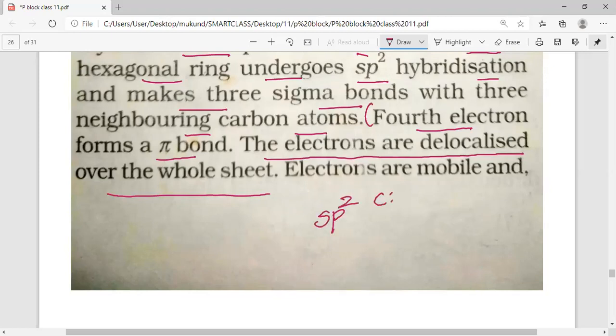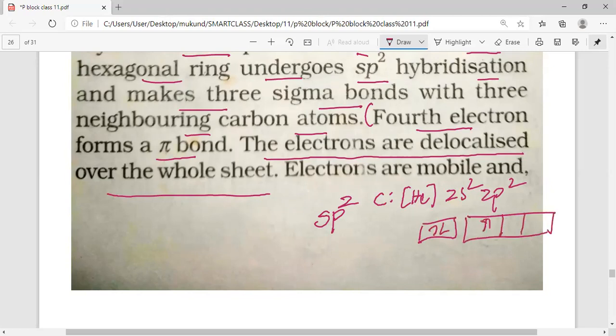If you look into the carbon, we have the electronic configuration helium 2s2 2p2. So it is in this form, this is 2s2, and then we have in 2p, my dear students, only two orbitals present. When carbon goes excited, in the excited state, carbon has this kind of condition.